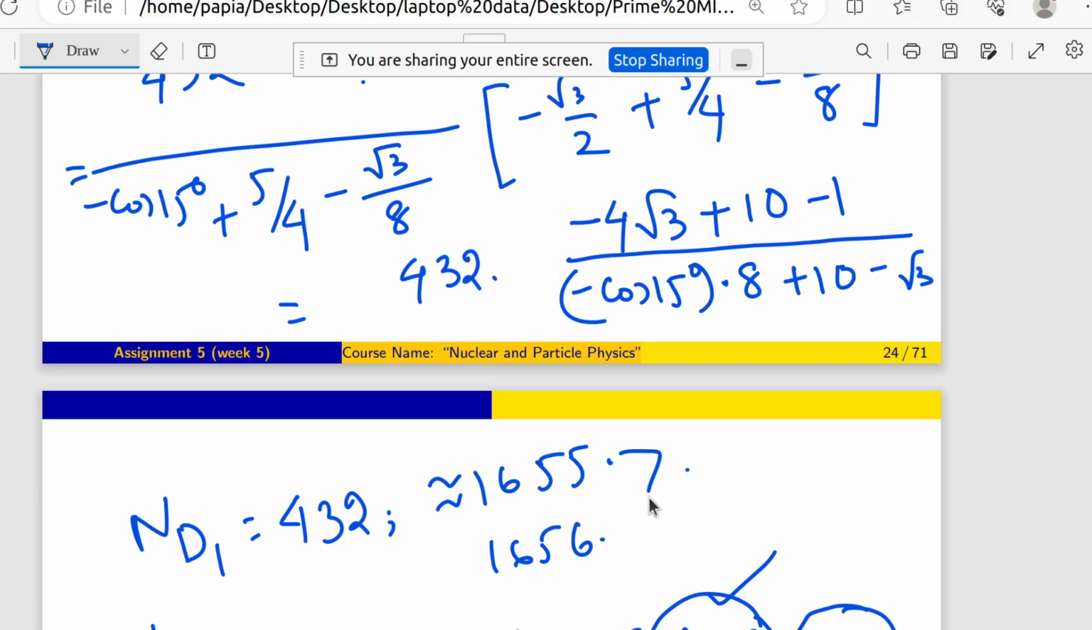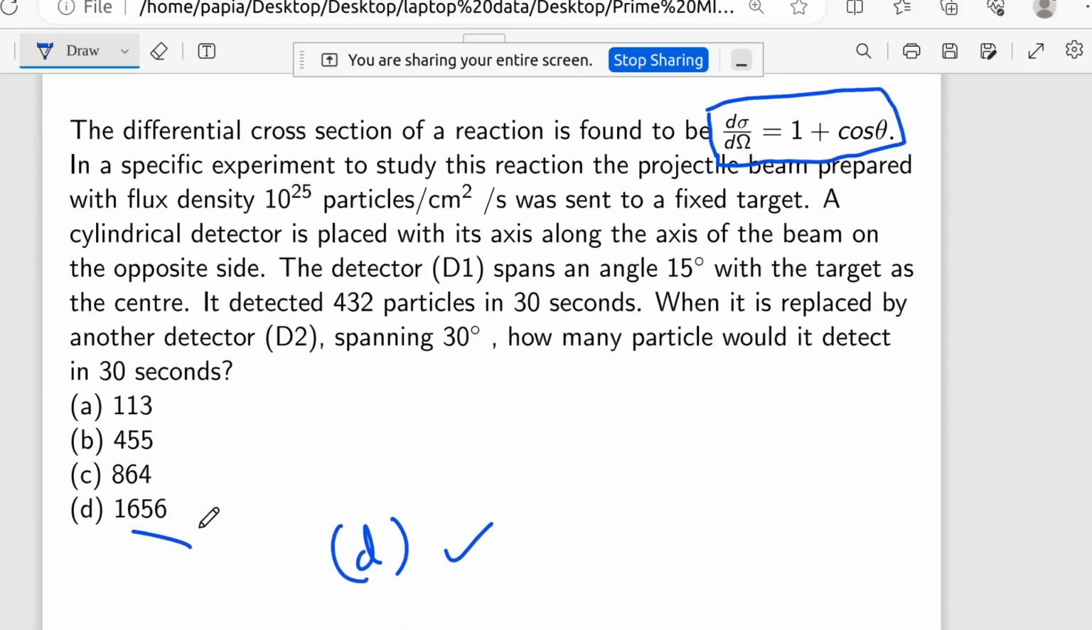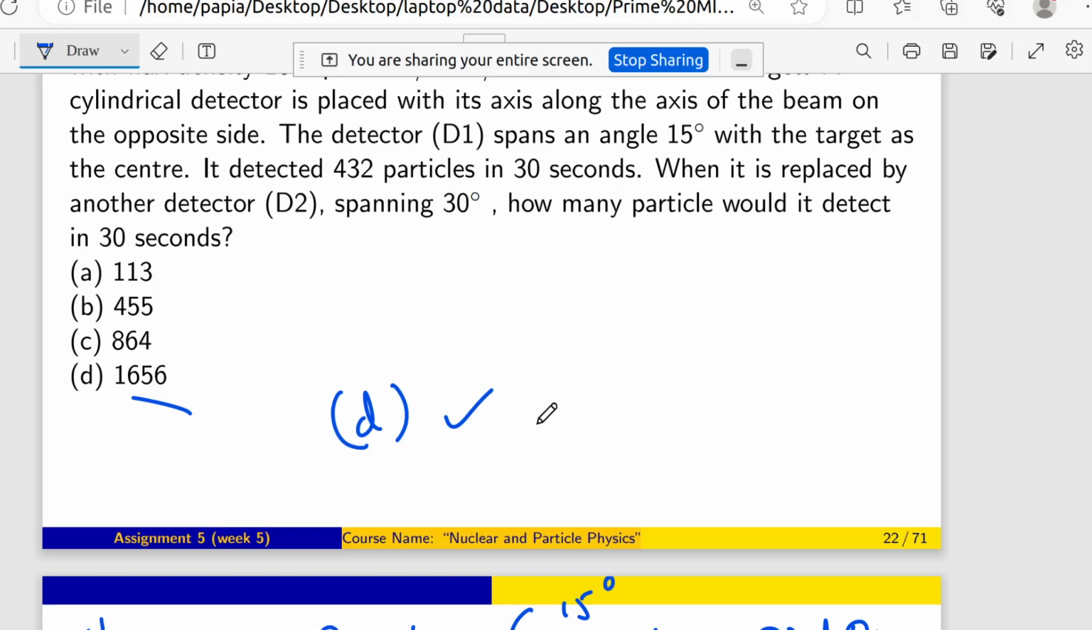So we can precisely see that it is nothing but 1656. And you can see here there is one option as 1656. So that's why it is option number D.